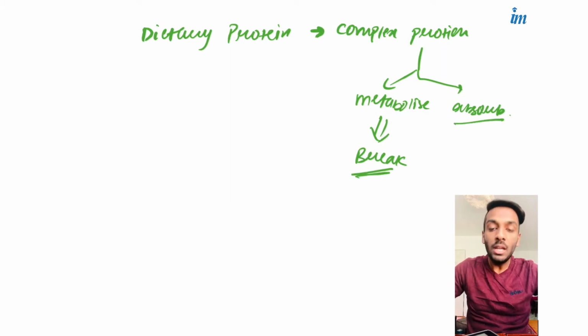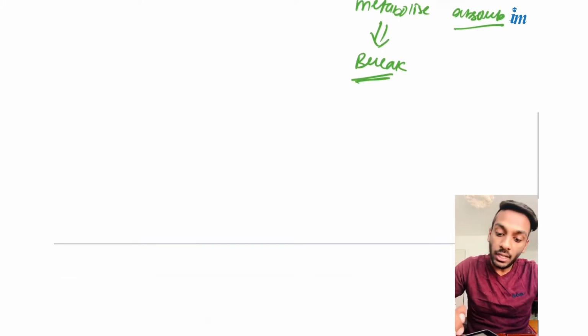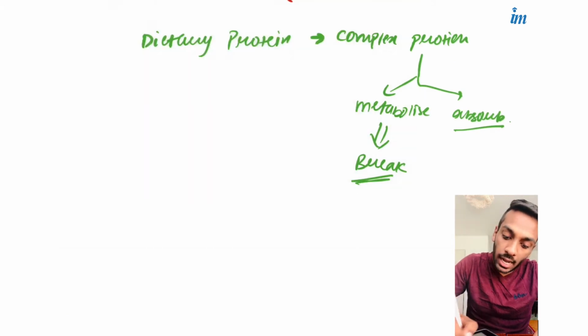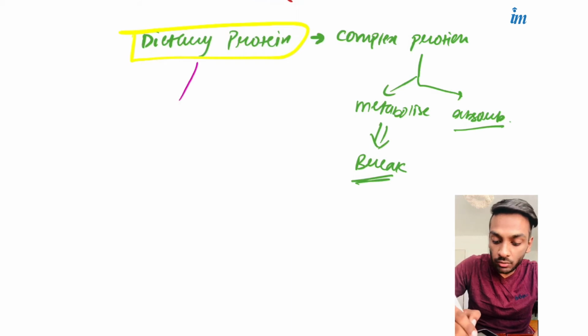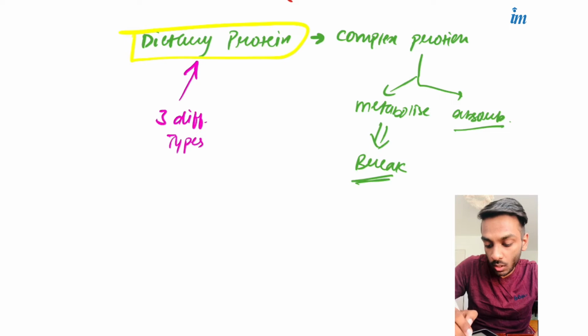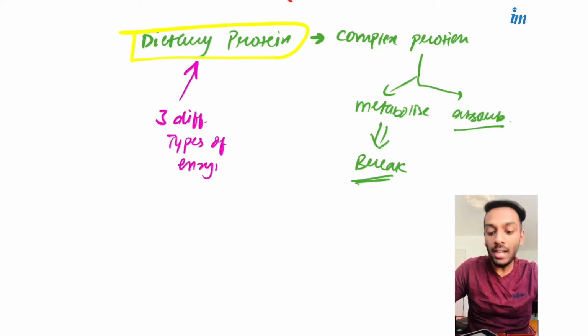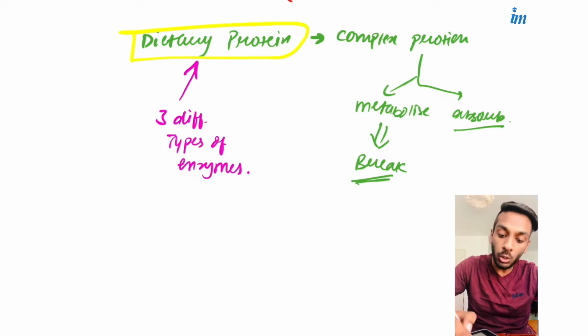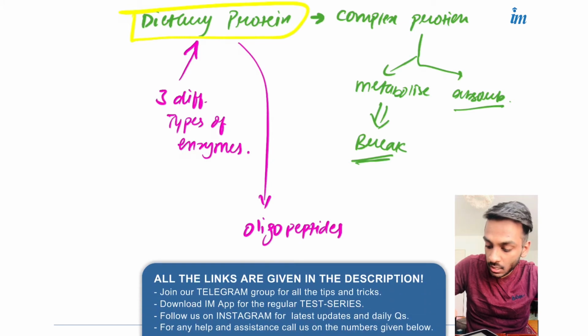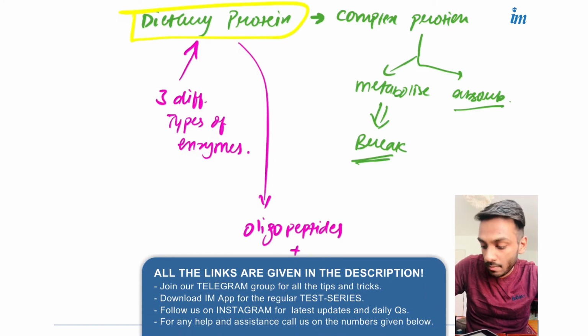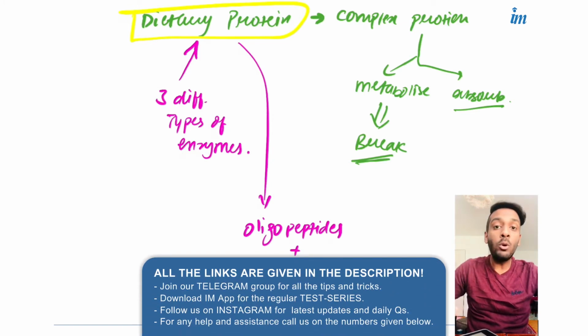So let's see. Now on this dietary protein, we will have three enzymes. The action of three different types of enzymes will break down this dietary protein into oligopeptides plus a few amino acids.